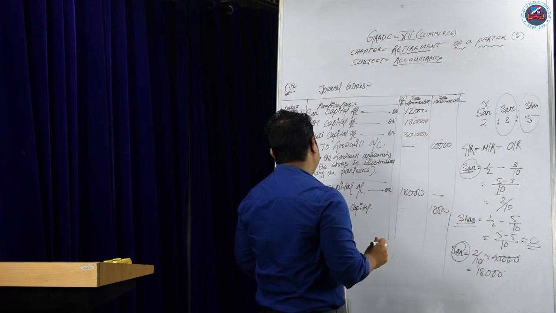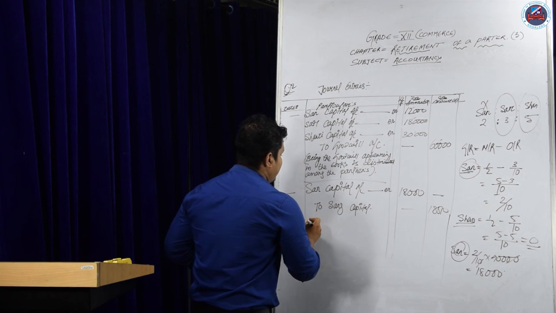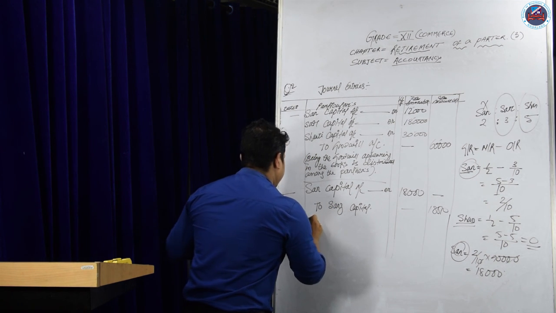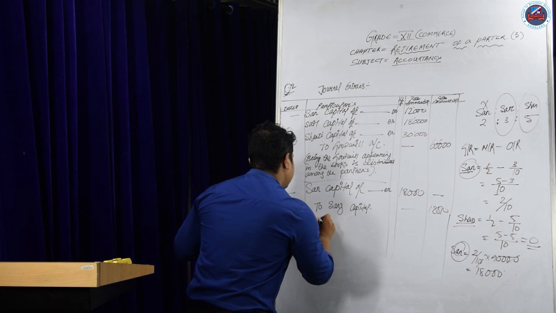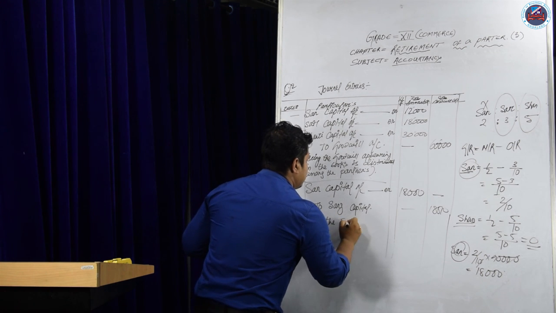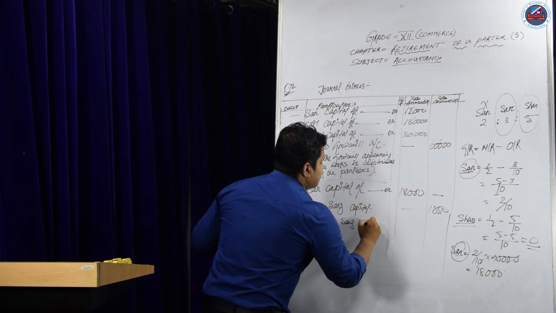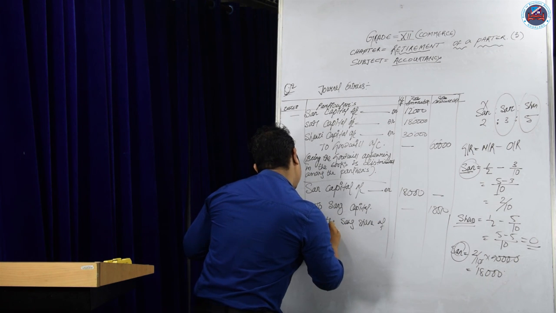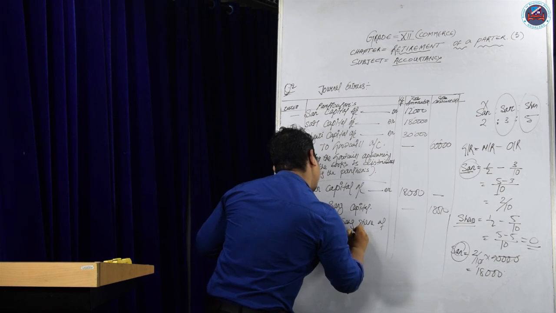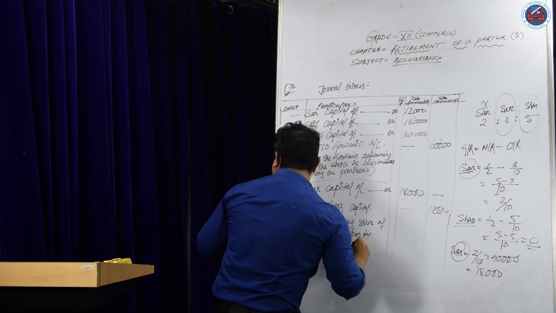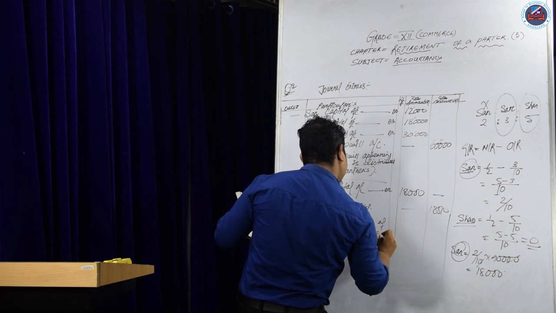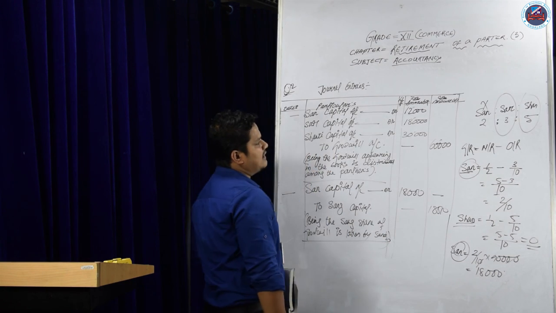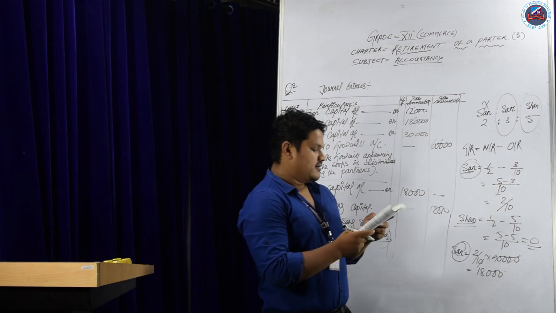The narration will be: being the Sangeeta share of goodwill is taken by Saroj in their gaining ratio. Okay?